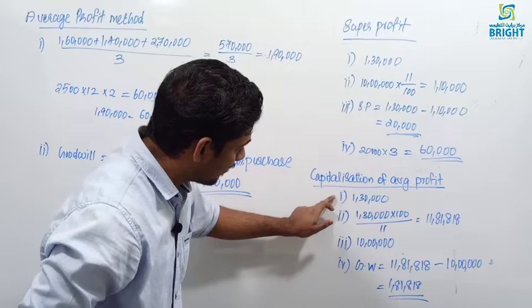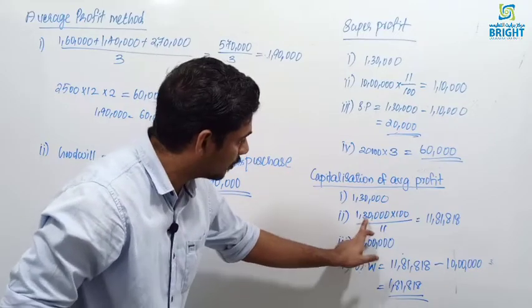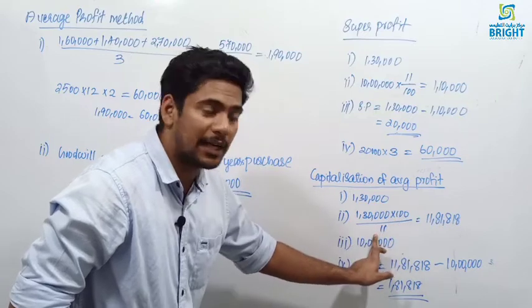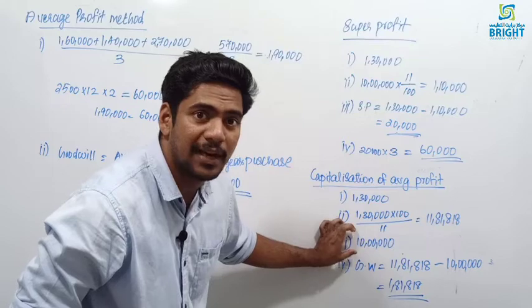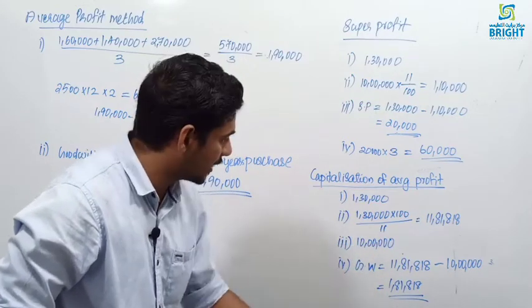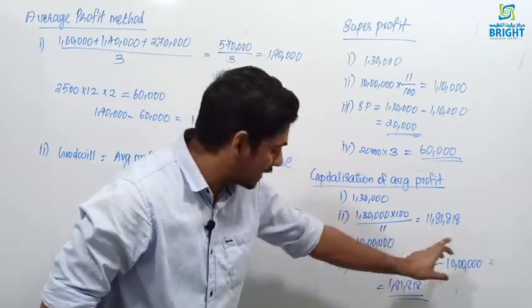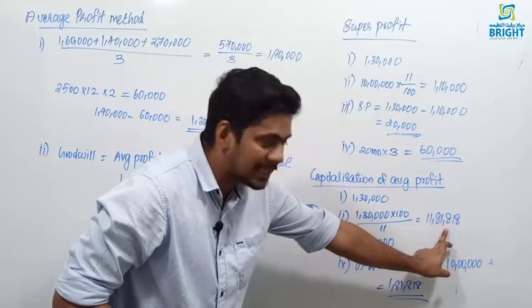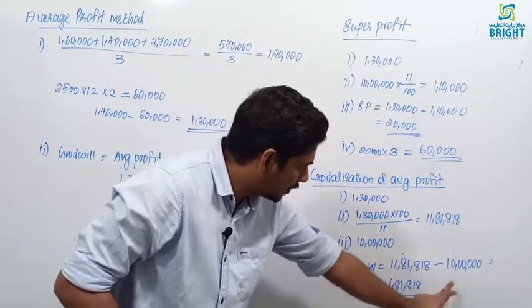So the formula: first average profit, then capitalized value of the firm, which is average profit into 100 divided by normal rate of return. Then you find the net asset, all assets excluding goodwill, fictitious assets and non-trade investment minus outsiders' liability. Then goodwill is equal to capitalized value of the firm minus net asset.